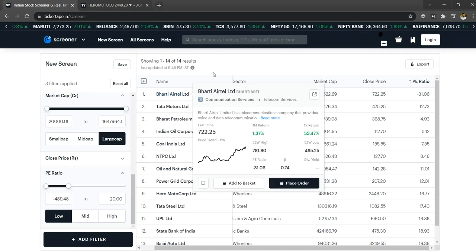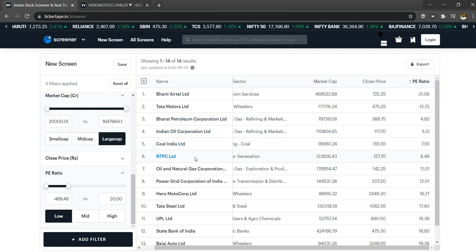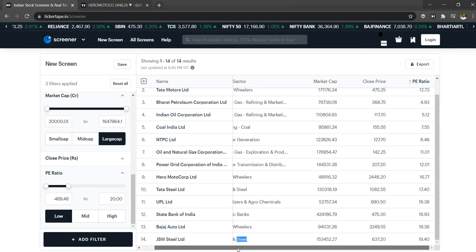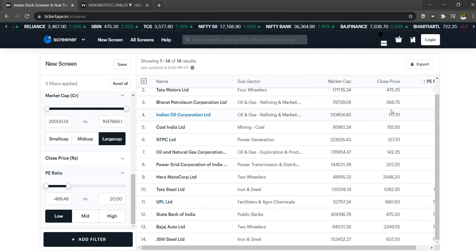If you look, some shares come under the same sector. So when you are investing or trading, make sure to compare between those stocks. Here you see BPCL, IOC, and ONGC, which come under the same sector, so you are getting multiple stocks.